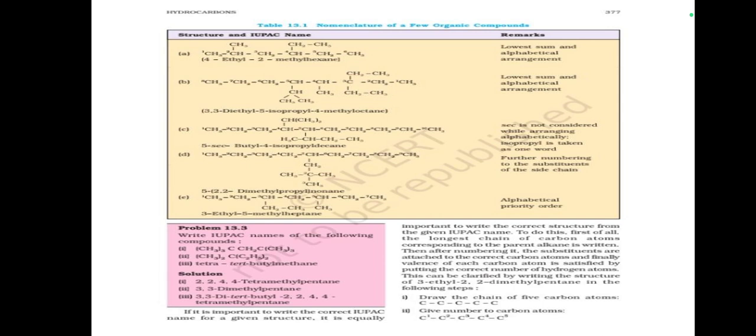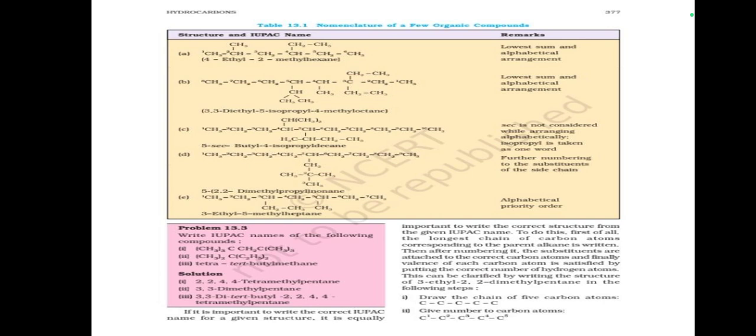If it is important to write the correct IUPAC name for a given structure, it is equally important to write the correct structure from the given IUPAC name. To do this, first of all, the longest chain of carbon atoms corresponding to the parent alkane is written. Then, after numbering it, the substituents are attached to the correct carbon atoms, and finally the valence of each carbon atom is satisfied by putting in the correct number of hydrogen atoms.